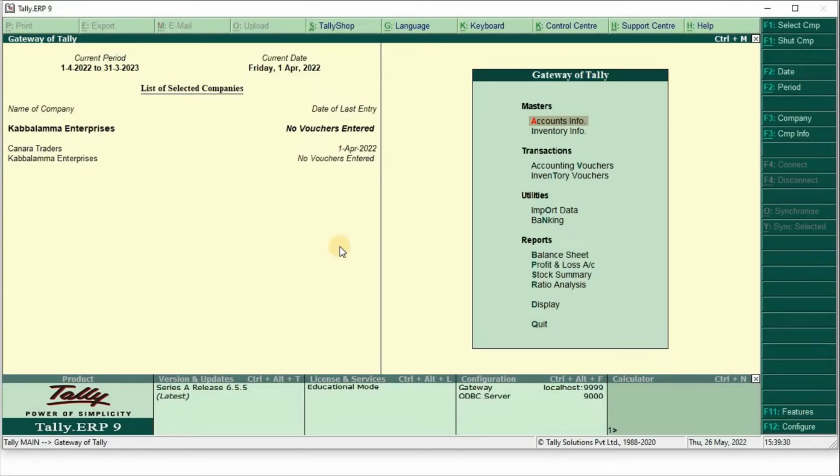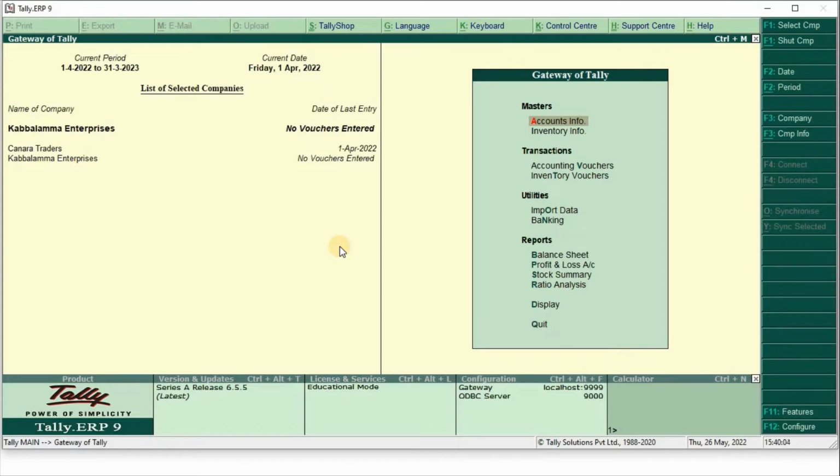Hello friends, in this video I am going to explain how to enter adjustment entries in Tally ERP9. Regarding this, today I will explain. First we need to understand what adjusting is, what adjustment entries are, the objects of adjustment entries, and important adjustments. Regarding this we will discuss today.